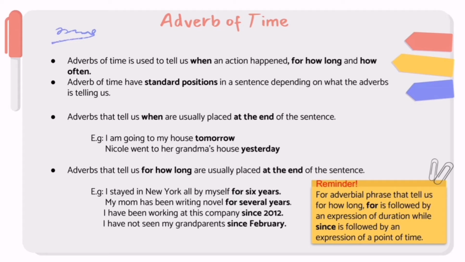Furthermore, this adverb also expresses the exact number of an action. The adverb is usually placed at the end of the sentence. For example, the school article is being published monthly.